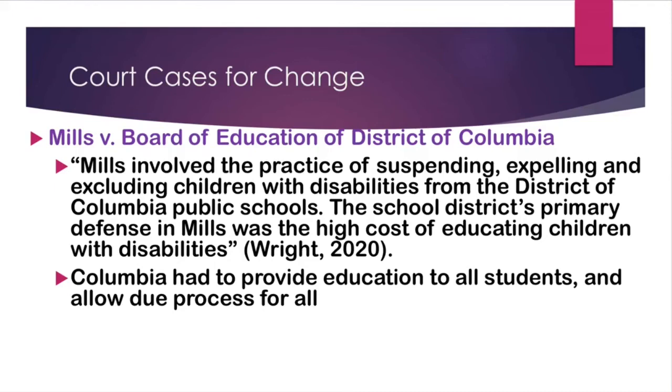Mills involved the practice of suspending, expelling, and excluding children with disabilities from the District of Columbia Public Schools. The school district's primary defense in Mills was the high cost of educating children with disabilities. Columbia had to provide education to all students and allow due process for all. This involved 7 children being denied their rights to learn due to the cost of their disabilities. The court ruled in their favor and declared that Columbia had to provide education for all. Furthermore, it allowed due process for all children. This occurred in 1972.